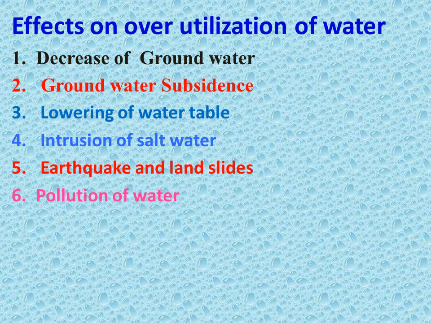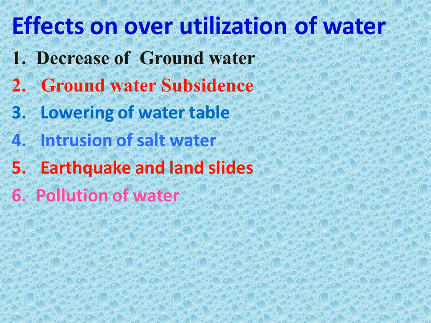Effects of overutilization of water. Water should be utilized at an optimum level. If we use more than what we need, that is called overutilization. Whenever we overutilize water, there will be effects. The effects of overutilization of water are decrease of groundwater, subsidence, lowering of water table, intrusion of salt water, earthquakes and landslides, pollution of water.